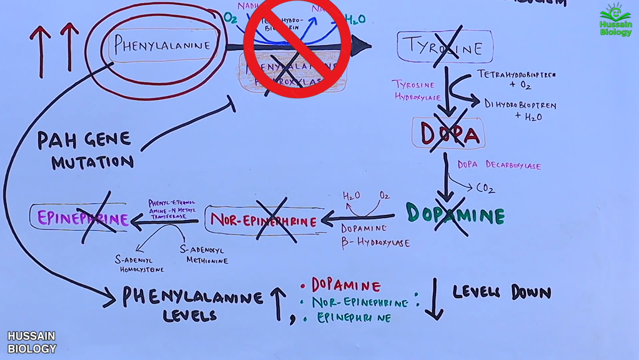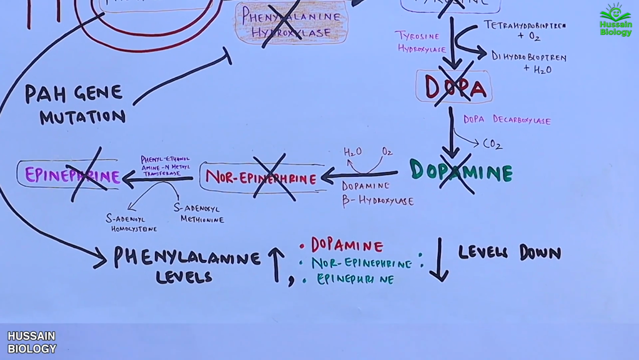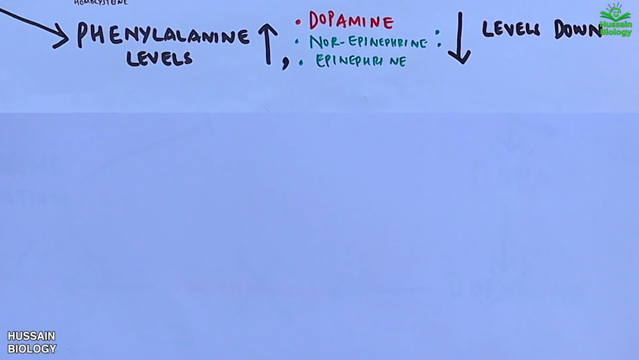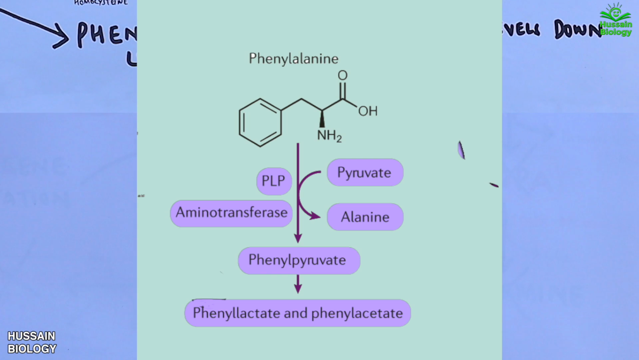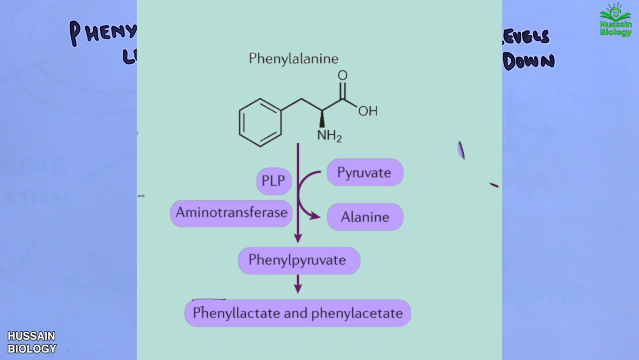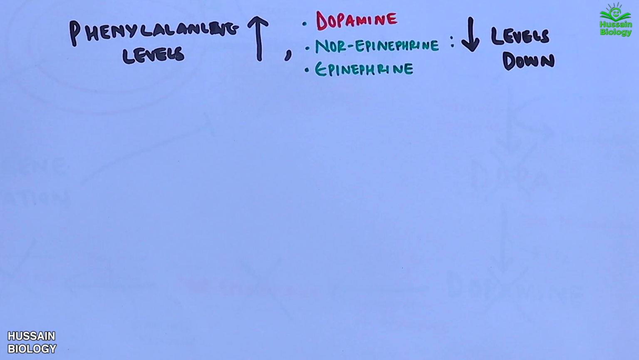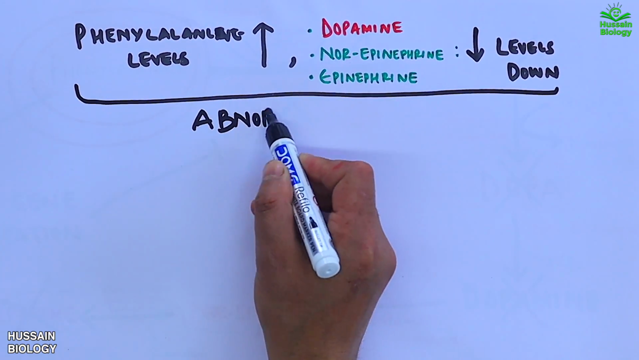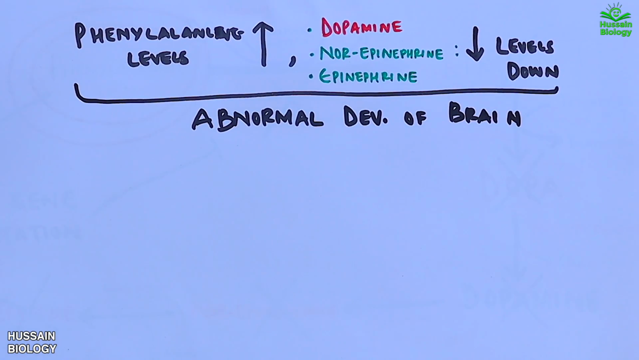First we see the elevated levels of phenylalanine lead to accumulation, and this phenylalanine is also converted to phenylketones, which is harmful for the brain when levels are high. All these factors, that is phenylalanine up and other hormone levels down, can adversely affect the brain, which ultimately leads to abnormal development of the brain.